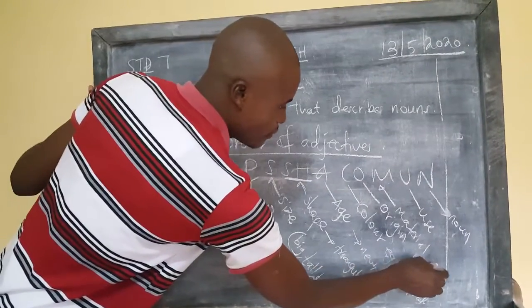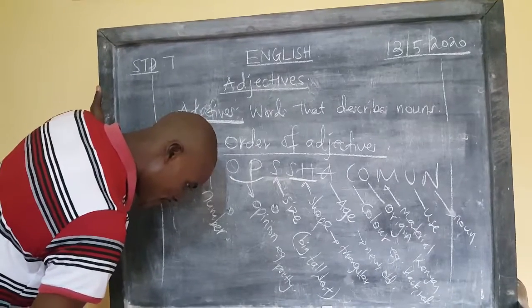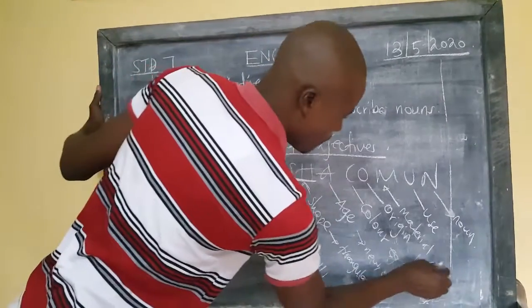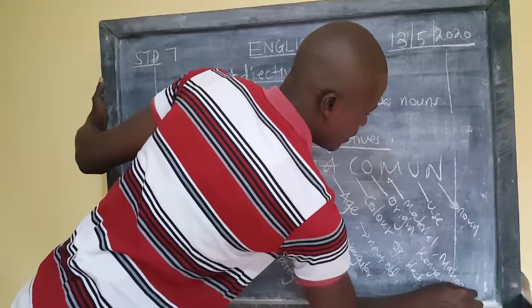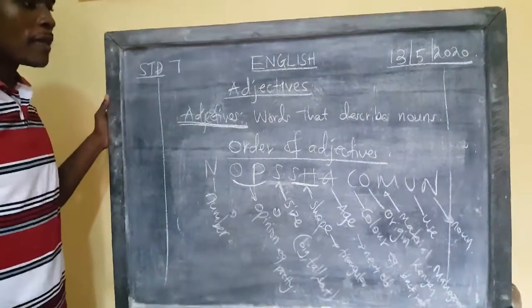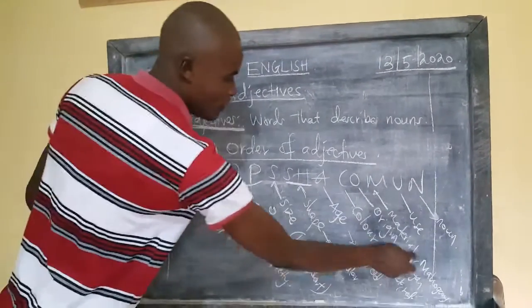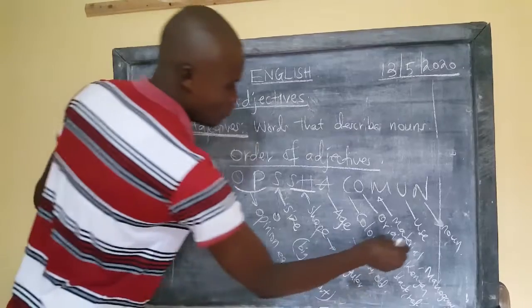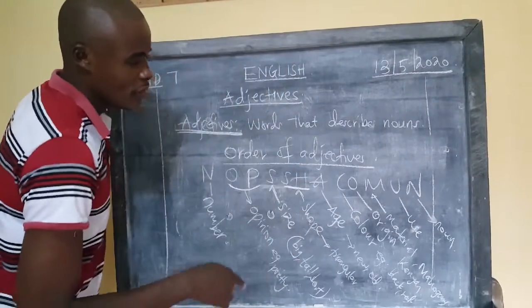Whatever it is made of, it may be mahogany, for example. It is a table made of mahogany. Mahogany is a type of wood. So that is the material it is used to make. It is the material that it is made of.